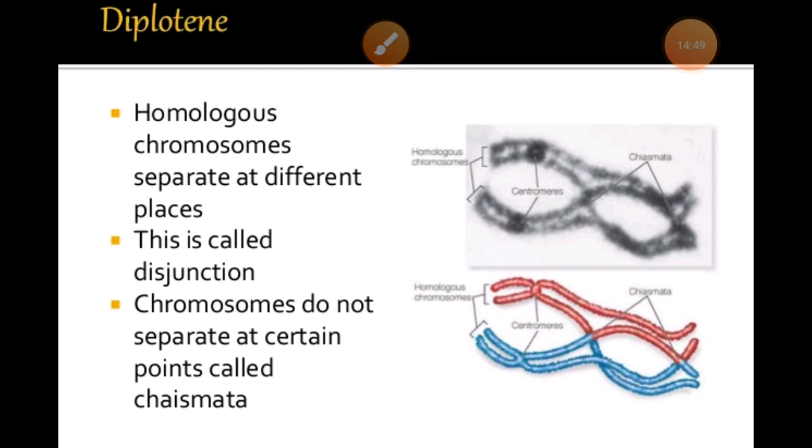Then we come to the next stage, the 4th stage, known as diplotene. Especially in the diplotene, what will happen? This is the longest duration stage of all the prophase I stages. Especially in this, the synaptonemal complex appears to get dissolved while the chromatids of each tetrad remain clearly visible.